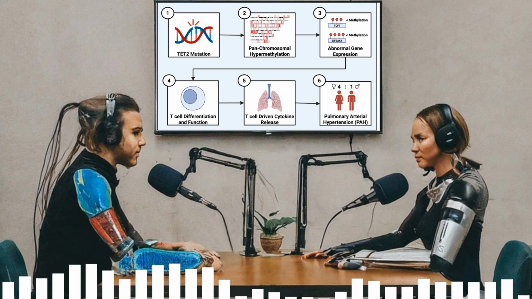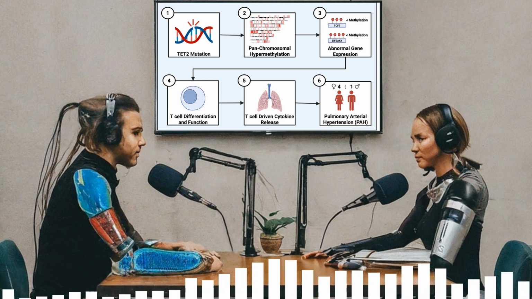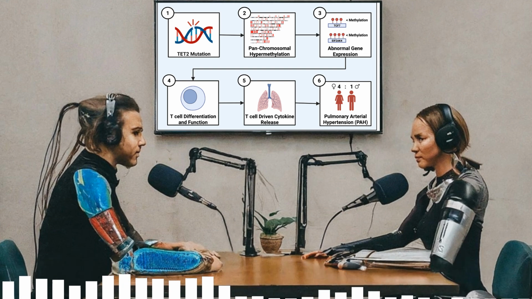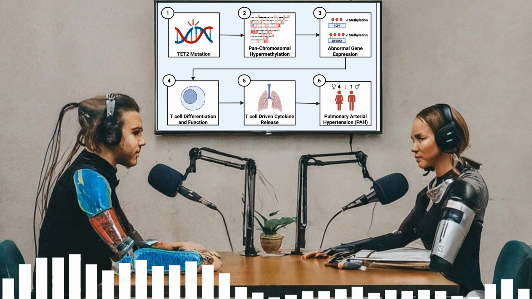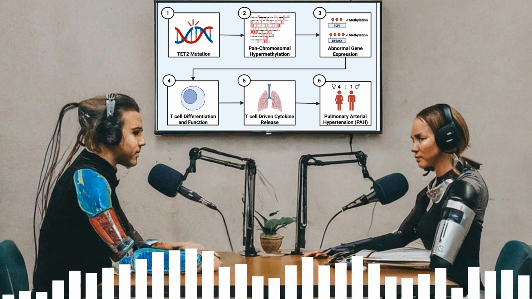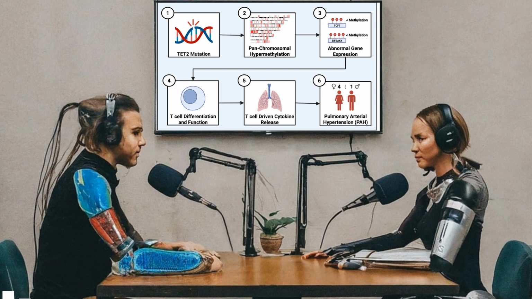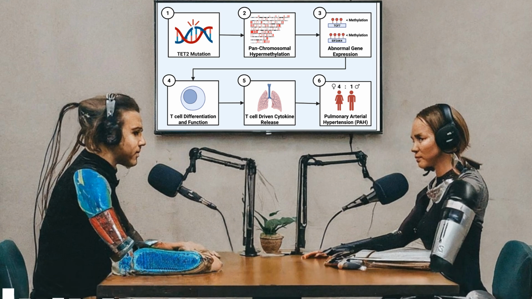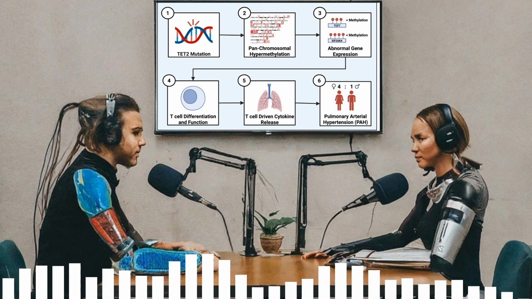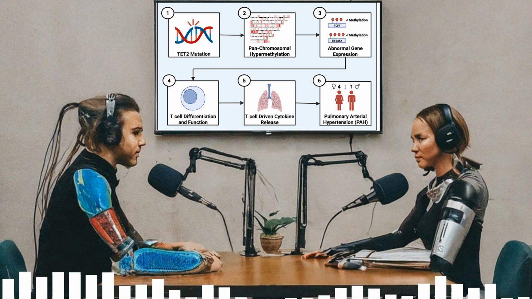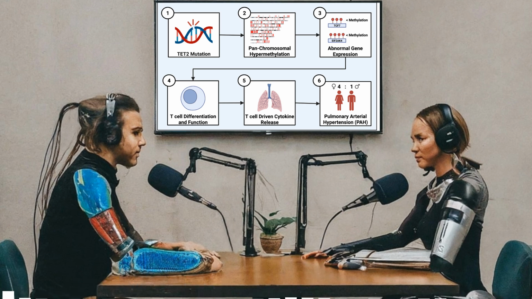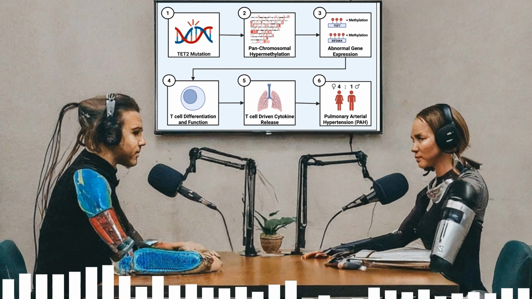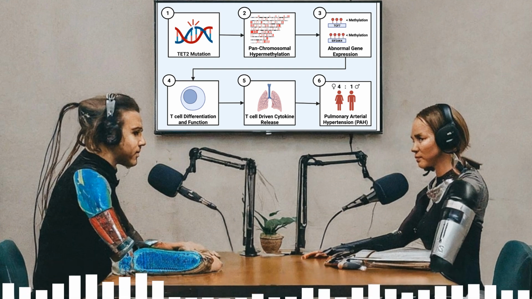Right. We're diving into a study from 2025 by Hindmarch and colleagues. The title is a bit of a mouthful, but it tells you a lot. TET-methylcytosine dioxygenase 2, TET2 mutation, drives a global hypermethylation signature in patients with pulmonary arterial hypertension, PAH. Correlation with altered gene expression relevant to a common T-cell phenotype. Phew. Yeah. Basically, they looked at DNA methylation patterns in blood, comparing healthy folks to people with PAH. And crucially, comparing PAH patients with TET2 mutations to those without. Then they tried to link those methylation patterns to gene activity data.